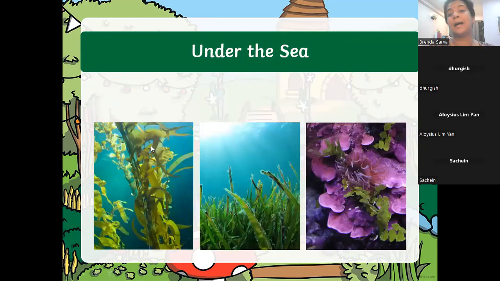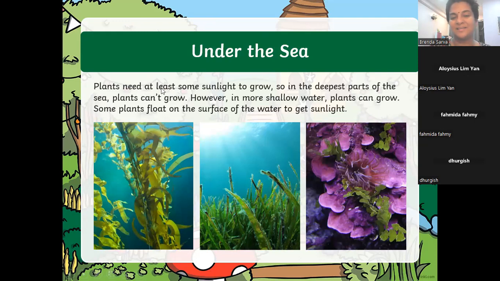Next would be under the sea. Anybody can guess? Under the sea we also have plants. Seaweed. Good. Plants need at least some sunlight to grow, so in the deepest parts of the sea, plants cannot grow. One day, if you become an underwater diver, you can go down and see all those beautiful corals and plankton. You can see it in Langkawi if you go scuba diving.